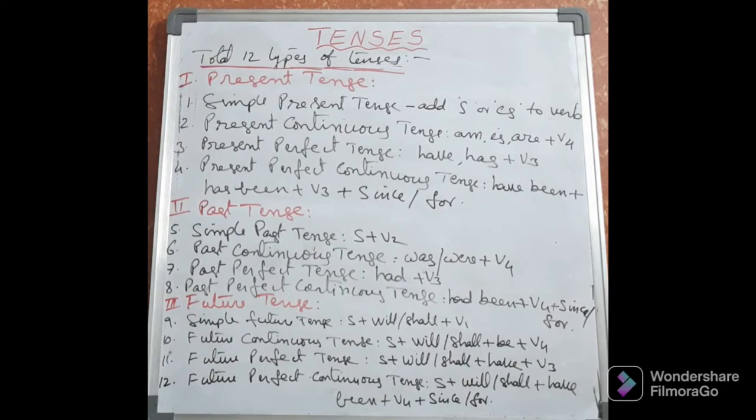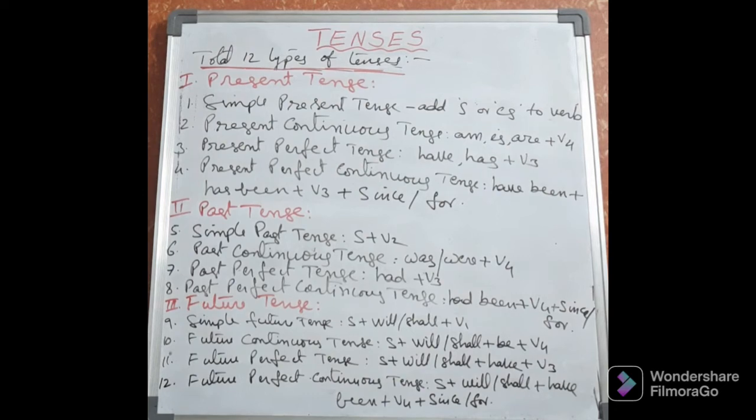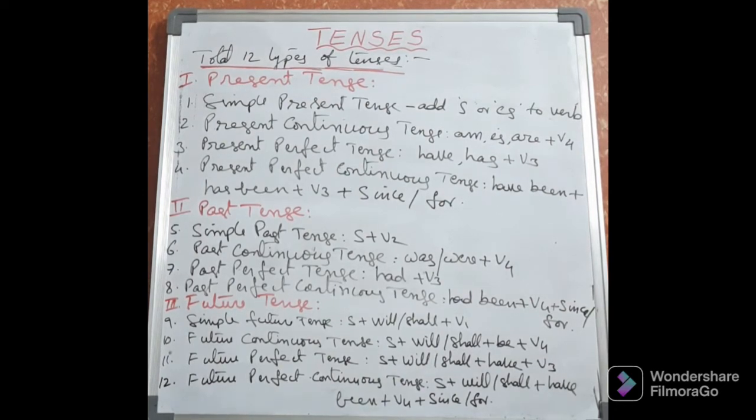So in the past the work was perfectly completed. In the present perfect tense, a short while ago the work was perfectly completed. In the past perfect tense, some time back, maybe 2 days, 3 days, 1 month, in this way. Long back also you can take.